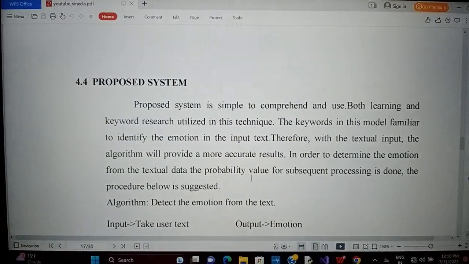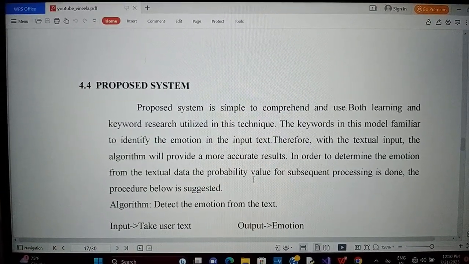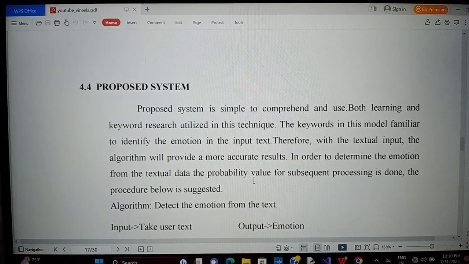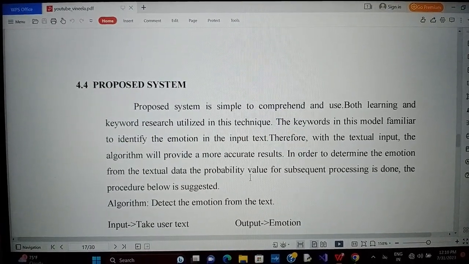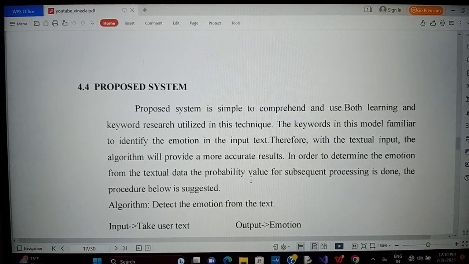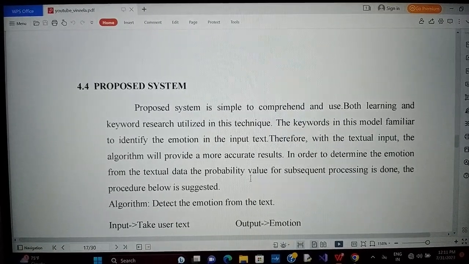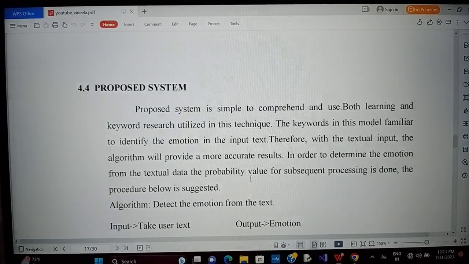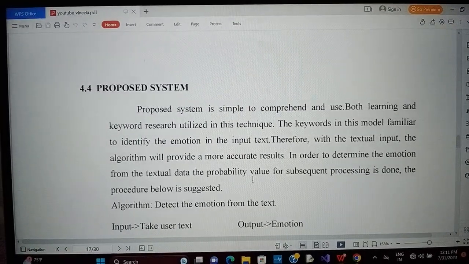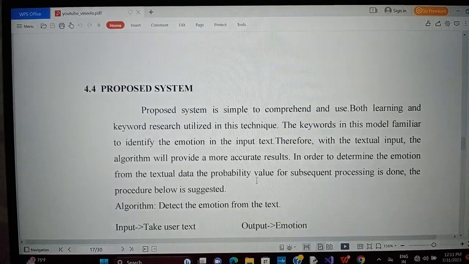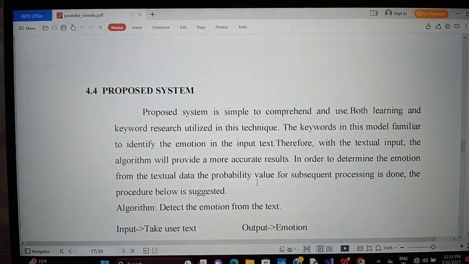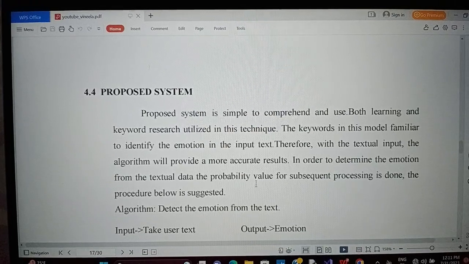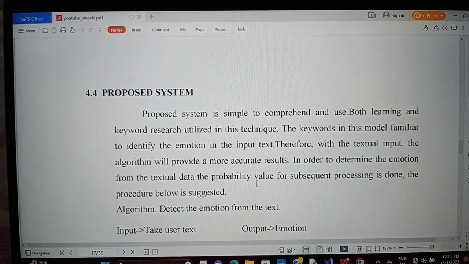Next comes the proposed system. The proposed system is simple to comprehend and use. Both learning and keyword research utilize this technique. The keywords in this module are used to identify the emotion in the input text. Therefore, with the textual input, the algorithm will provide more accurate results. In order to determine the emotion from the textual data, a probability value is computed for subsequent processing. The procedure below is suggested.